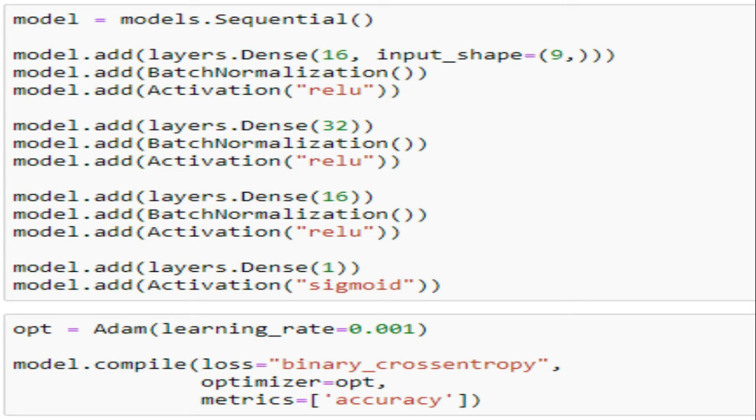Then again I added a dense layer with 32 hidden units, with batch normalization and the activation function ReLU. Again the same: I added the dense layer, batch normalization and activation with ReLU. Lastly, I added a dense layer with one output unit with activation sigmoid. For the optimization function, I have used Adam with a learning rate of 0.001. For compilation, I compiled my model with loss as binary cross entropy, optimizer as Adam, and metric as accuracy.